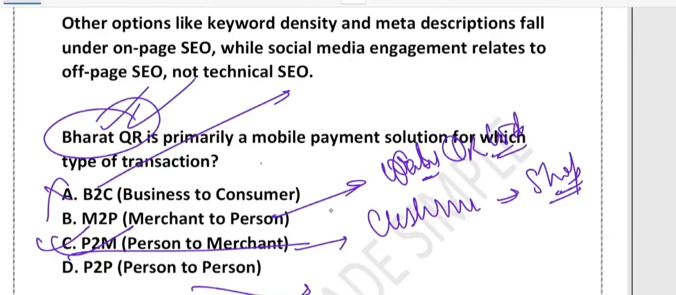So this is for sending money to friends or family. Apps like UPI handle it, but Bharat QR is mainly for paying the merchant. So imagine you are at a grocery store. Instead of giving cash or swiping your card, you open your banking app, scan the Bharat QR code at the counter and pay instantly. That is P2M. That is person to merchant, right?